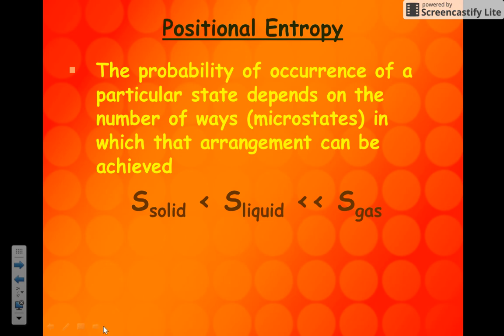When we talk about positional entropy, thinking about the position of the particles in the substance, the probability of occurrence of a particular state depends on the number of ways, which are referred to as microstates, in which that arrangement can be achieved. So the entropy of a solid is less than the entropy of a liquid, and the entropy of a liquid is much, much less than the entropy of a gas. Gases have the greatest amount of positional entropy.